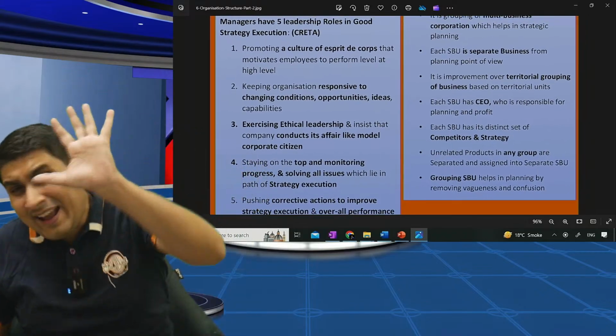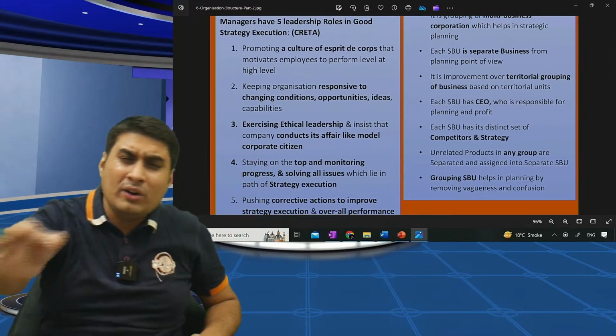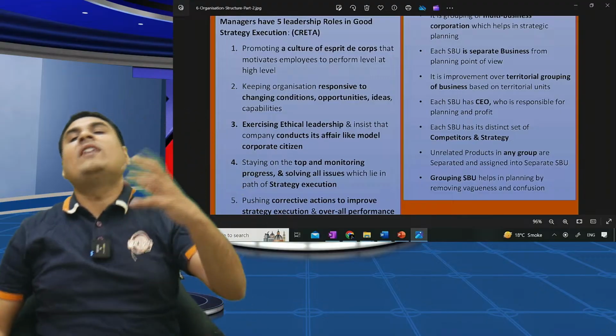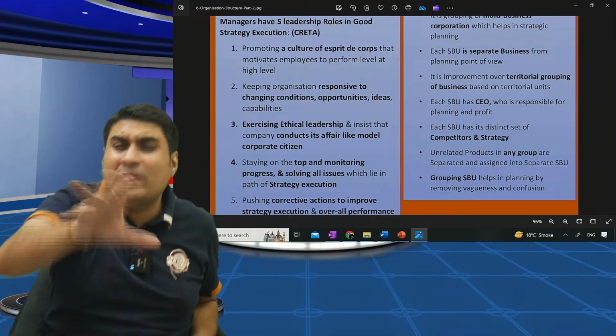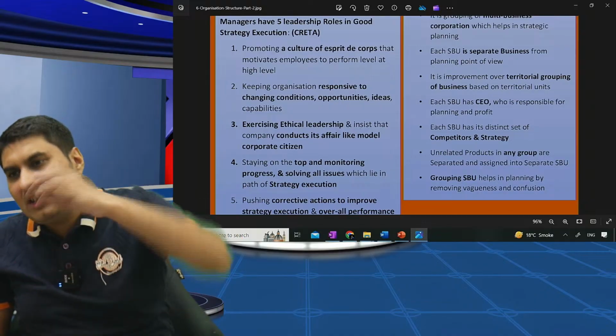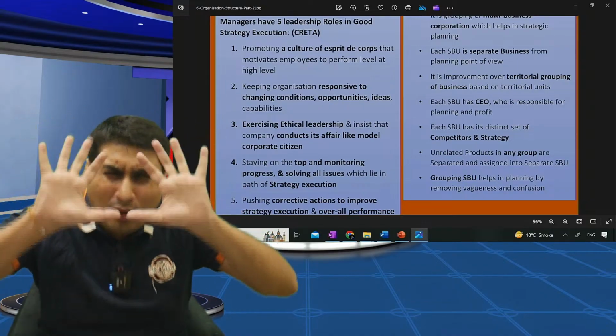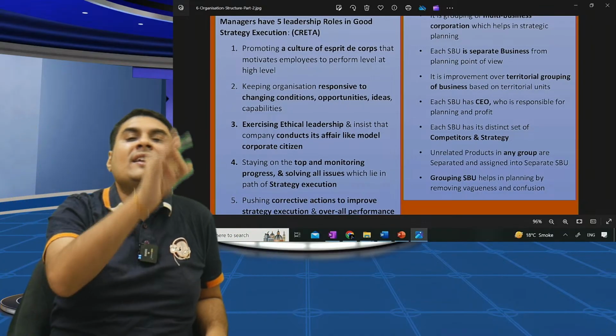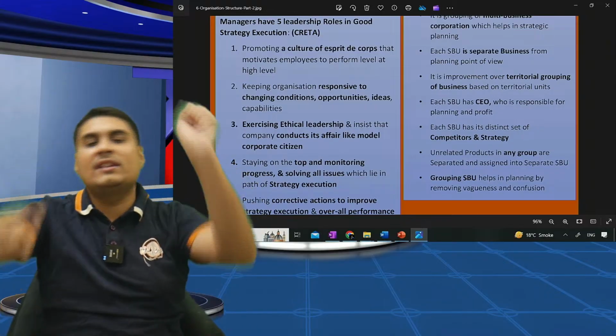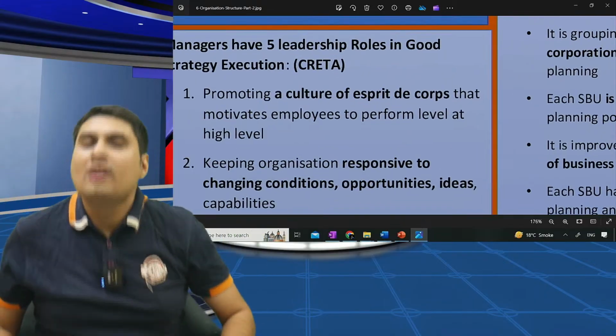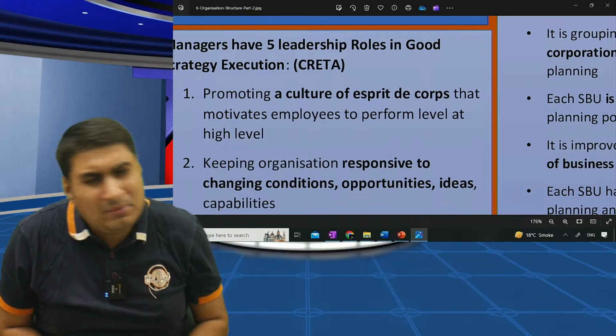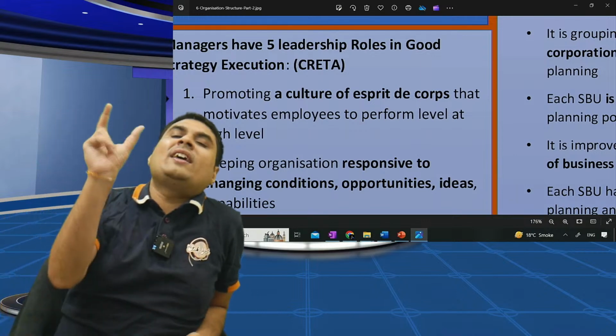What are the 5 roles a leader will play in good strategy execution? One last time. Creta. What is the name of the car? Creta. Okay. Culture of esprit de corps.